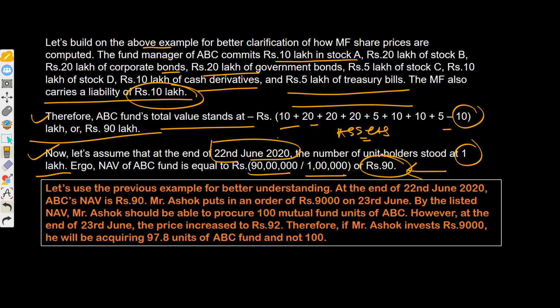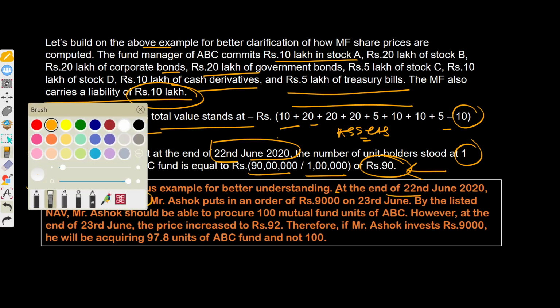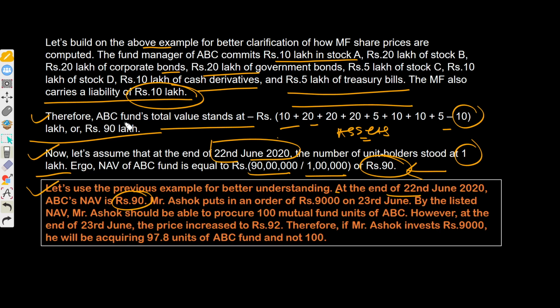Let's take the above example and try to understand another aspect as well. At the end of 22nd June 2020, ABC's NAV stood at 90. For example, let's say there is one person, or you can take your own name, Ashok, who puts in an order. This statement is very important.